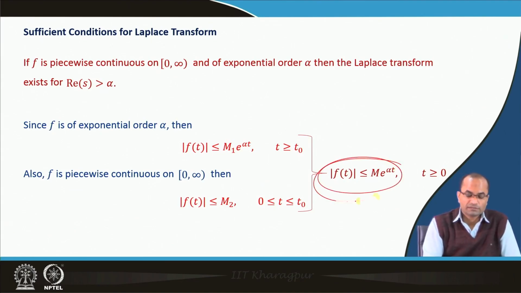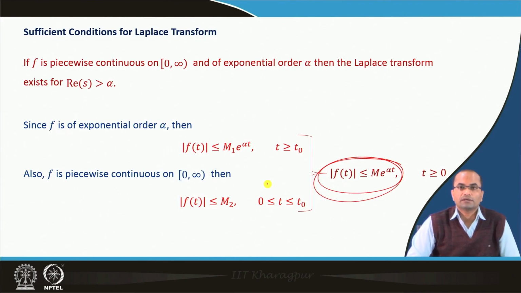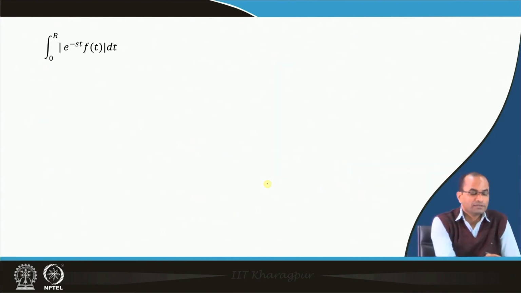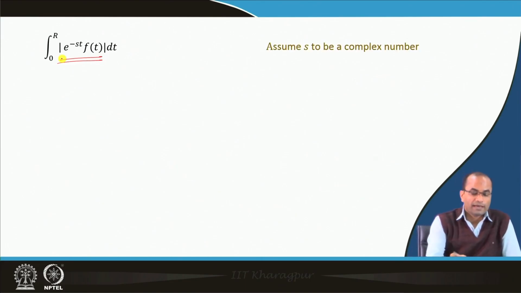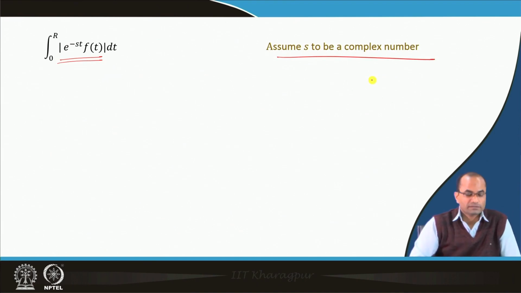Having this boundedness result on f t, now we can discuss the absolute value of this Laplace integral, assuming that s is a complex number. So, we can consider a more general case.